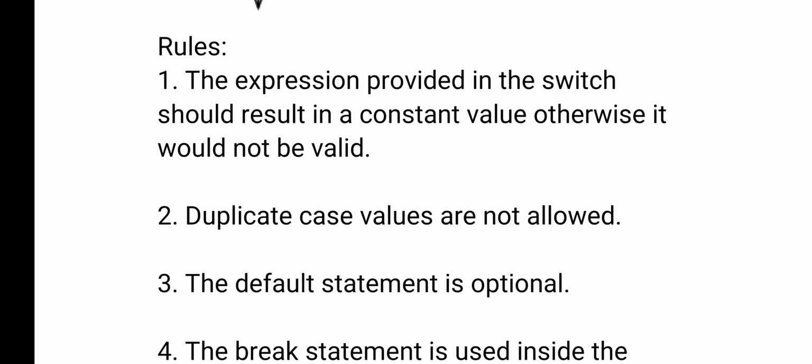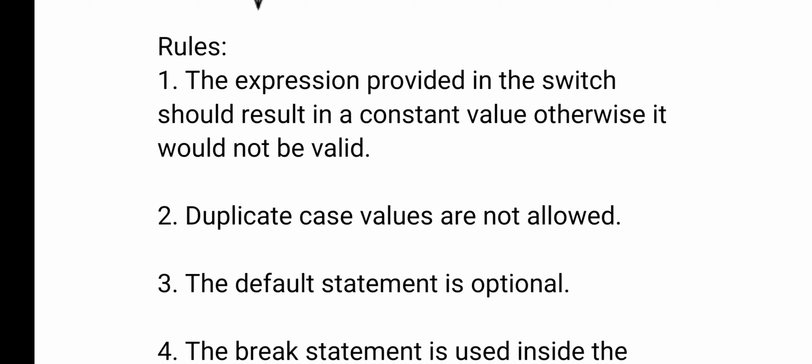The first rule is that the expression provided in the switch should result in a constant value, otherwise it would not be valid. So whatever you give should be constant. It can be an integer or a character. That is compared with the case labels. The second rule is that duplicate case values are not allowed. For example, if you have given case constant one, then constant one should appear only once in the switch. If you give it multiple times, it won't be accepted. Whatever case labels are there should be unique.